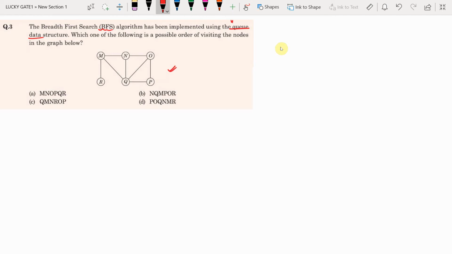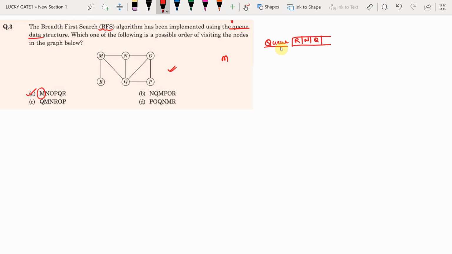Now instead of going for breadth first search randomly, I will go according to the options. What option is given? The first node is M, because in breadth first search it has to visit all the adjacent nodes first. What were the adjacent nodes? N, Q, R are the adjacent nodes. Because it is implemented using a queue data structure, all the adjacent nodes will be put in the queue. What are the adjacent nodes of M? R, N and Q will be put in.